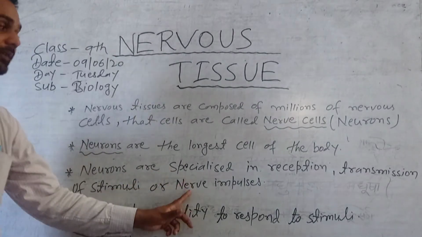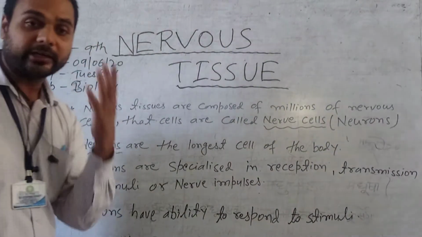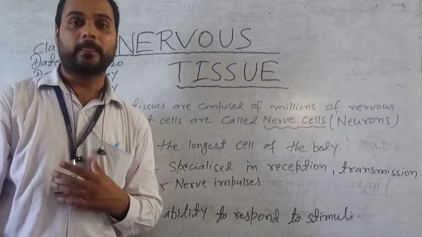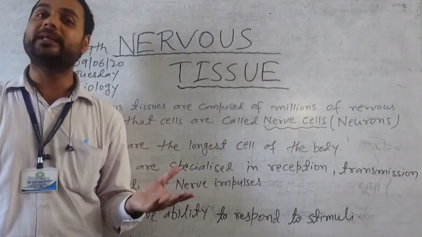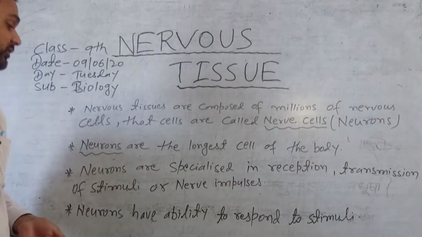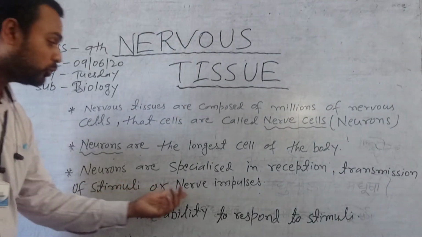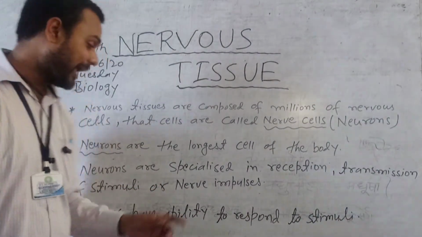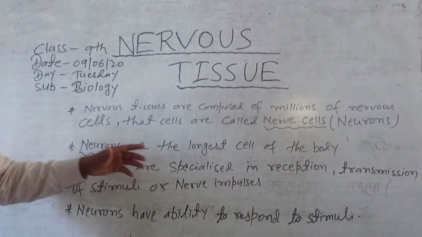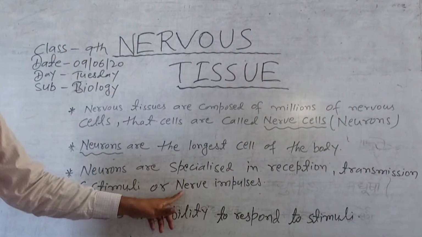That means nervous impulses का. तो stimuli that means कि sudden changes with the human beings according to the environment. That sudden change is known as stimuli, and stimuli is also known as nerve impulses, and the messages transmit inside the neurons through the nerve impulses.